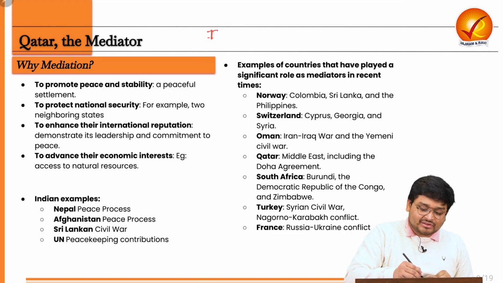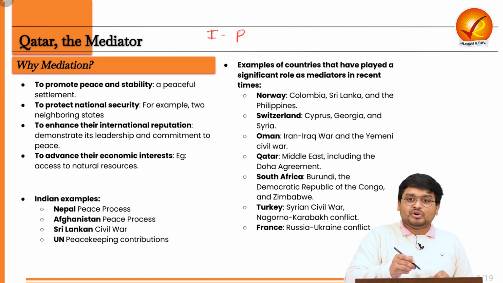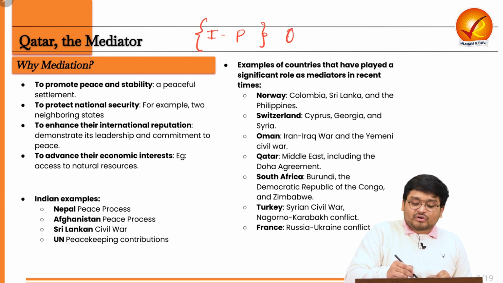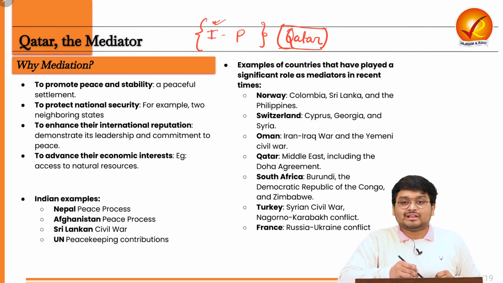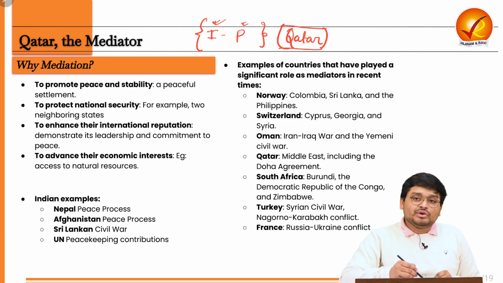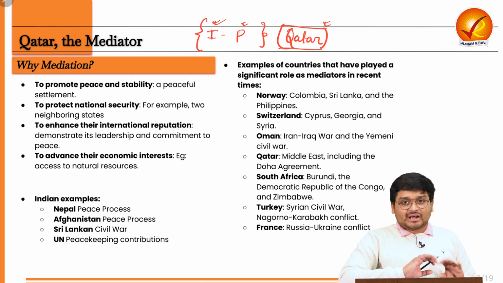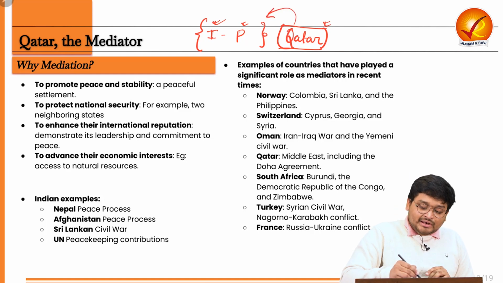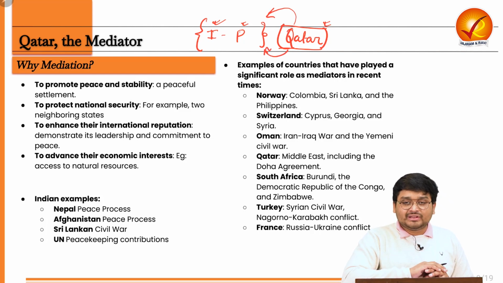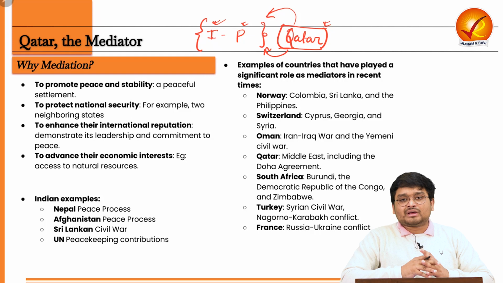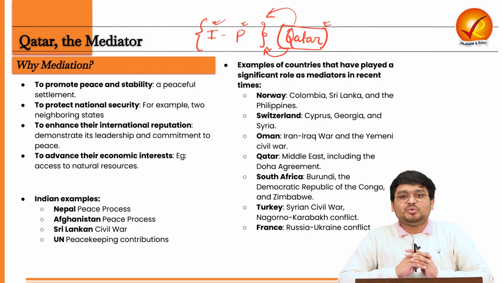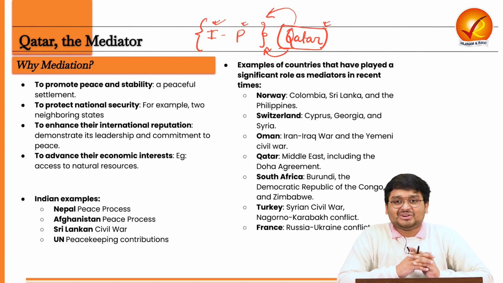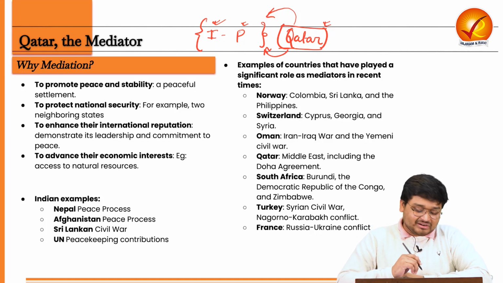For example, the Israel-Palestine conflict does not directly or indirectly involve Qatar. While we can tell that Qatar is not happy with Israel's policy of persecuting Muslims in the Palestine region, it is not directly or indirectly related, and it is interested in solving the issue between them, that is, bringing the global community or the regional community together. It is just like your elders trying to resolve a dispute between your brother and sister, right? It is just in the same manner.